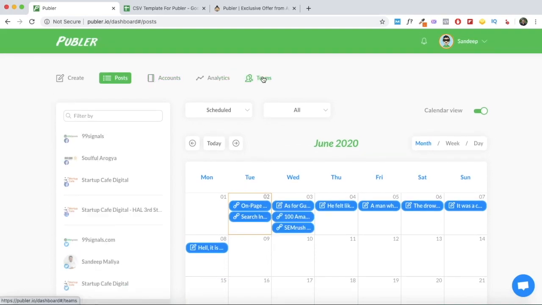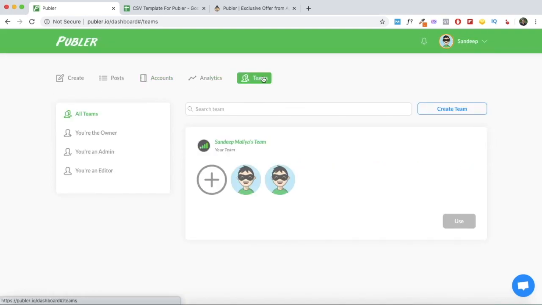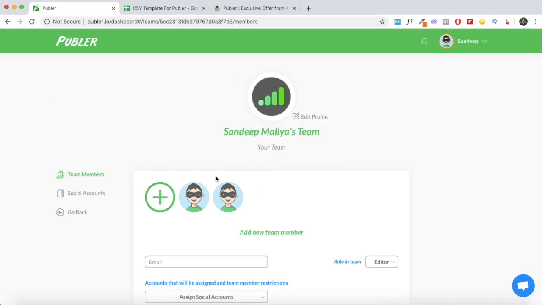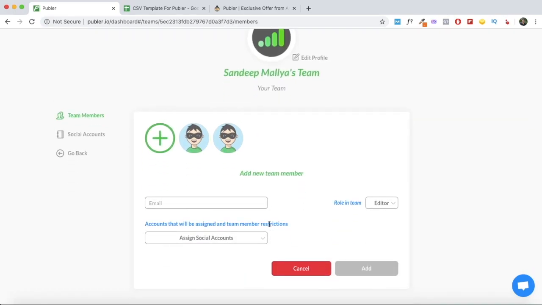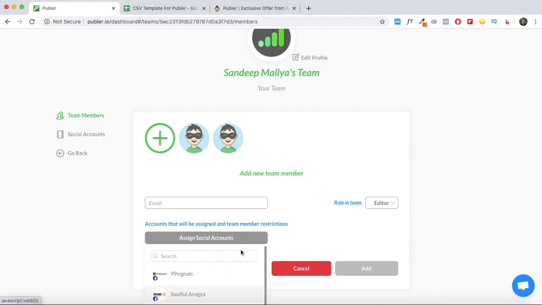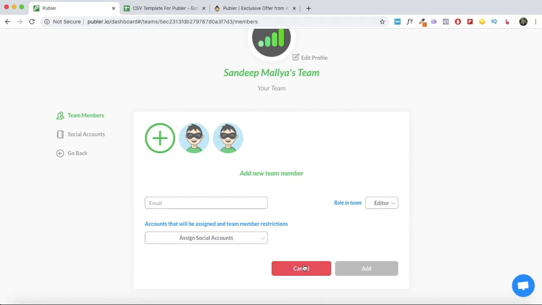Now, your AppSumo plan allows you to add 3 members to your Publer account. So you can go ahead and add a few more team members. If you'd like others to use your Publer account as well, you just need to enter their email ID and set their role. You can either give them the admin role or the editor role, and you can even assign specific social accounts. So you can add up to 3 team members here.